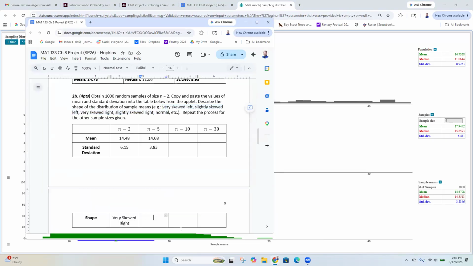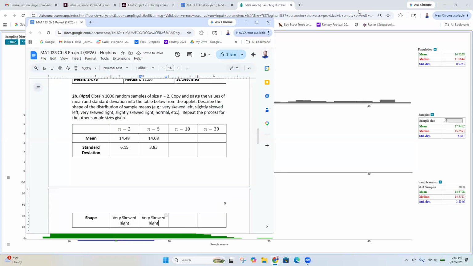I guess I'll put slightly skewed right. Maybe I'll put very. I don't know. All right, let's keep going.